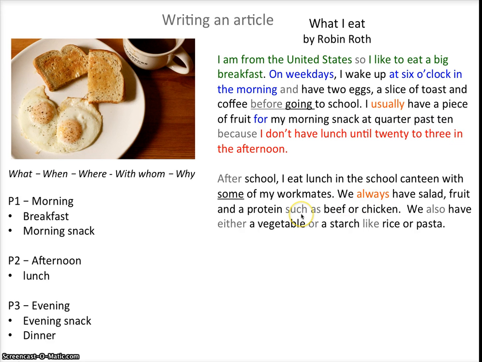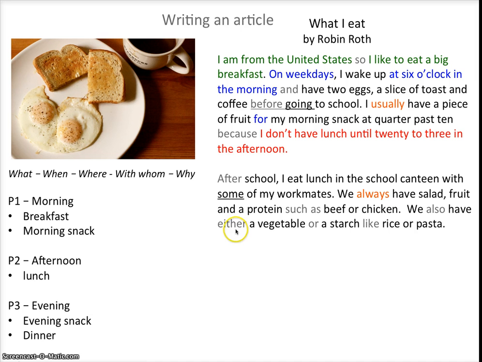Here, I've used "such as" and "like" to give examples. So when I want to give an example or 2 examples of protein, then I can say "such as beef," which is one type of protein, or chicken, which is another type of protein. I do the same thing with "like." "Such as" and "like" mean the same thing. They are both used to give examples. Rice and pasta are both examples of starch.